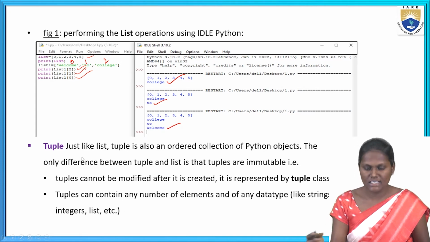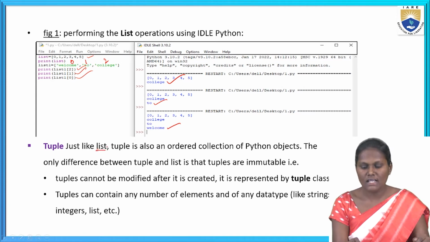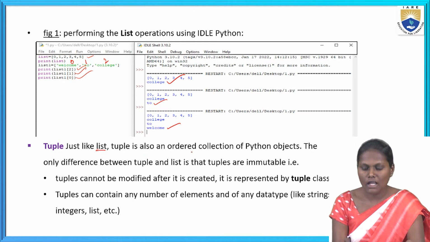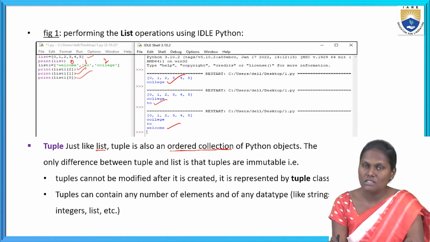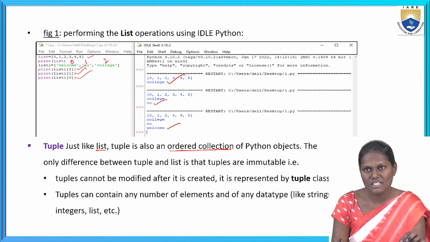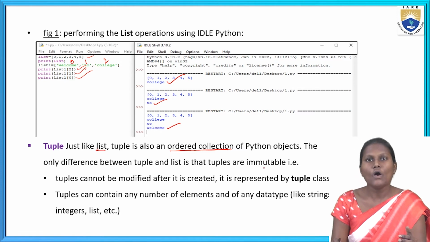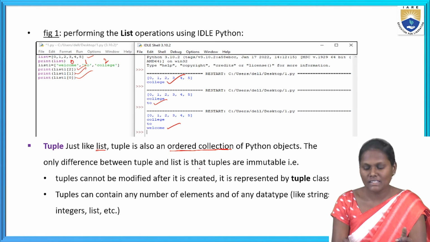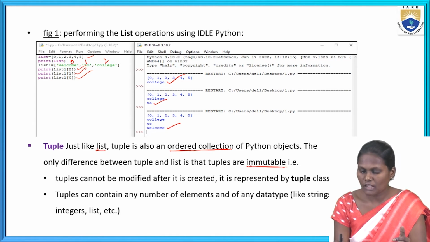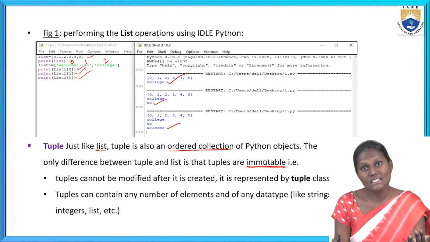Next, coming to the tuple. Tuple is just like a list. Tuple is also an ordered collection of Python objects, just as the list is. The only difference between the tuple and the list is that tuples are immutable, while a list is mutable.